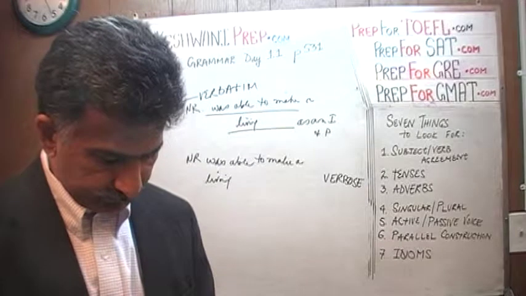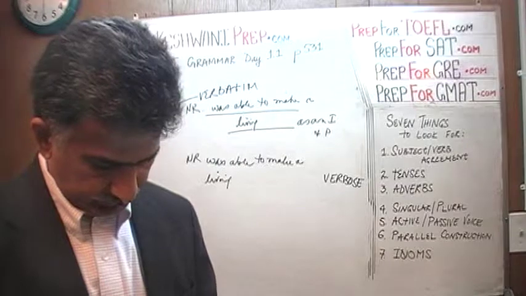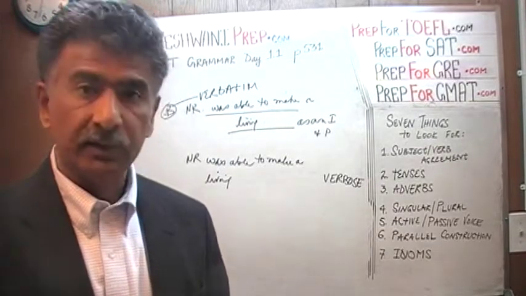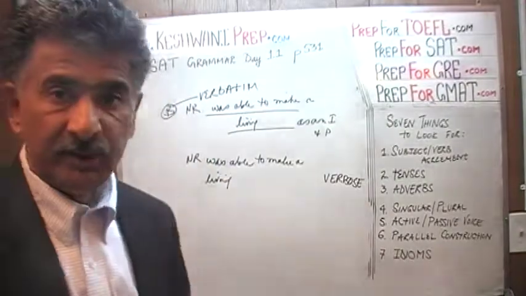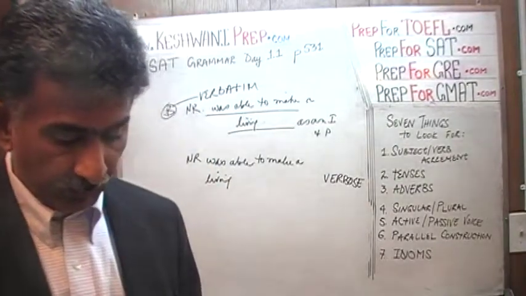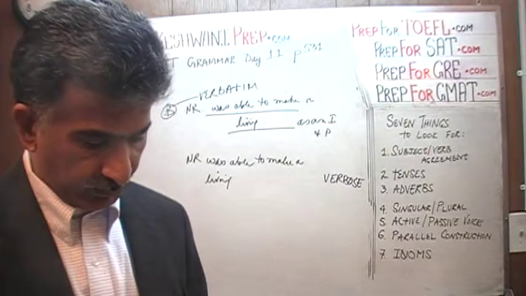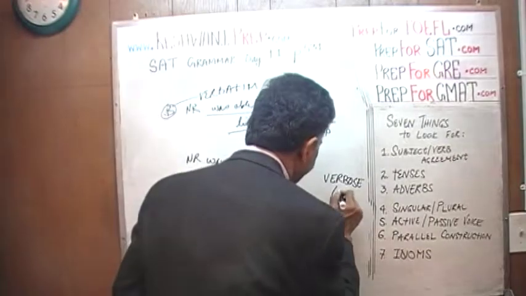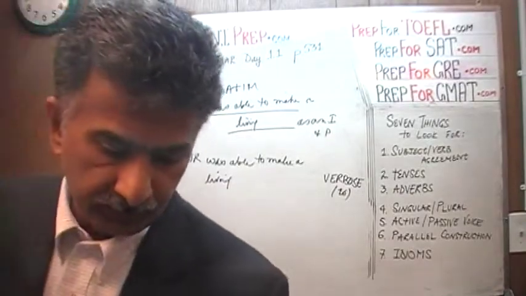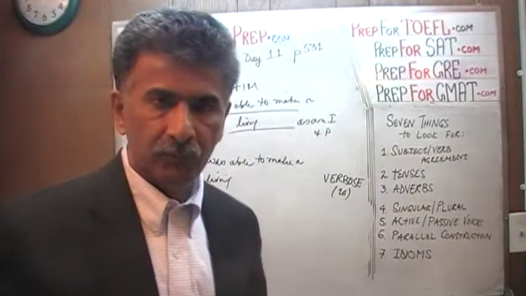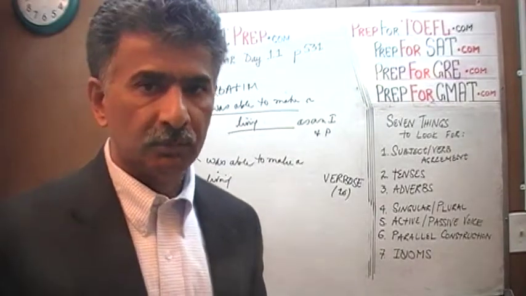Did we learn the word verbatim? I'm looking at my list here. No, apparently we have not learned this word in our vocabulary lessons. But that's what it means. Verbatim means word for word. This is answer choice B. The word verbose we did learn. I'm looking at the words beginning with the letter V, and we did learn the word verbose on day number 16. Just type in SAT vocabulary words, day 16, and you will learn the word verbose, and the noun form of the word verbose. If somebody is being verbose, that person is said to have verbosity.